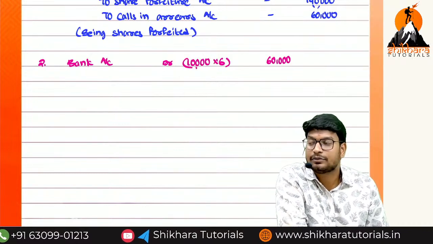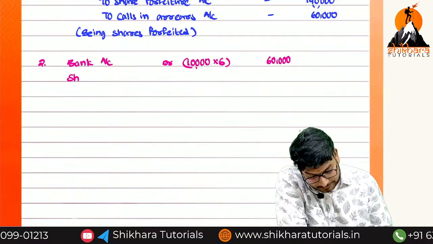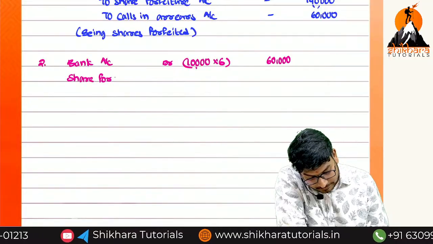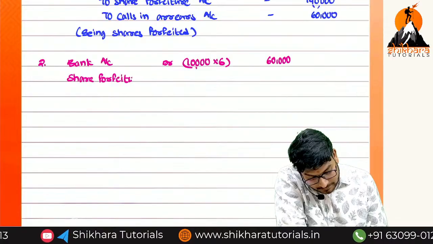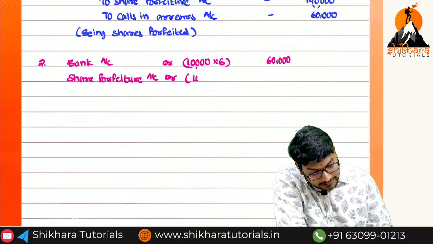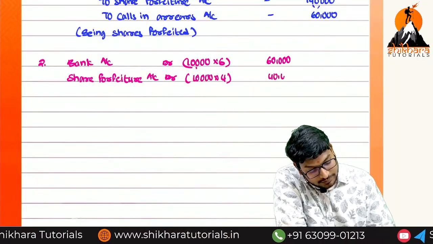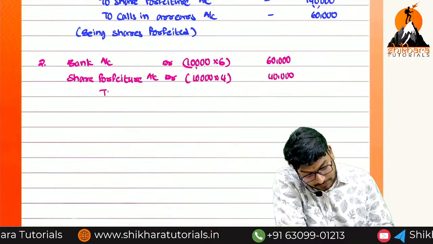And the discount should be transferred to which account? Share forfeiture account debit. How much more? 10,000 into 4, that is equal to how much more? 40,000.